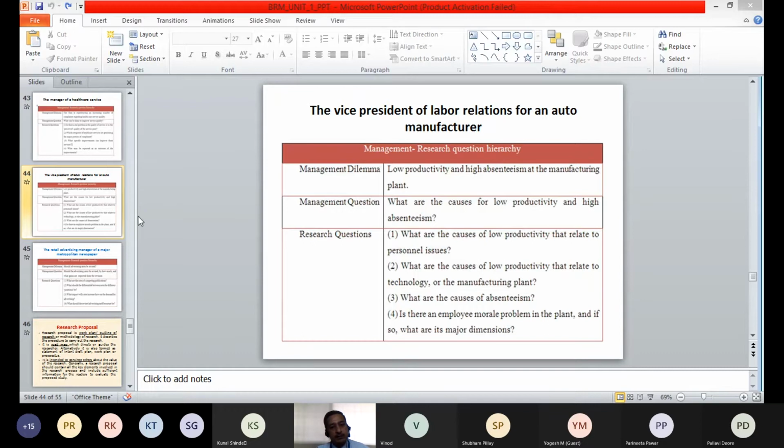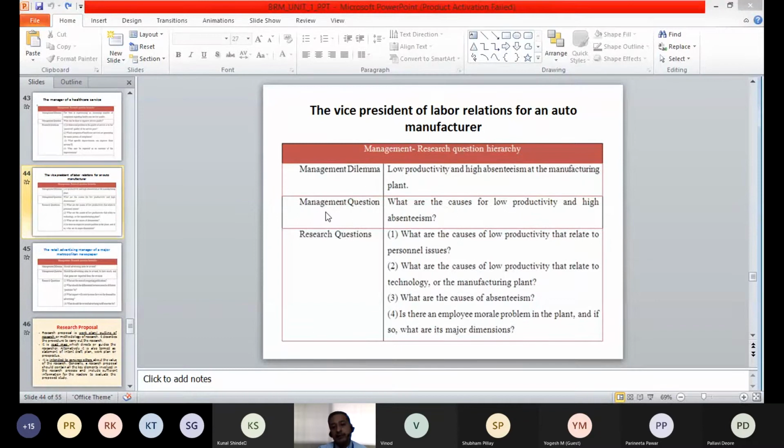So we try to refine this in terms of a management question. The refined question which is framed is, what are the causes of low productivity and high absenteeism? Low productivity and high absenteeism in the manufacturing plant are symptoms. But specifically, we want to understand what are the different causes.